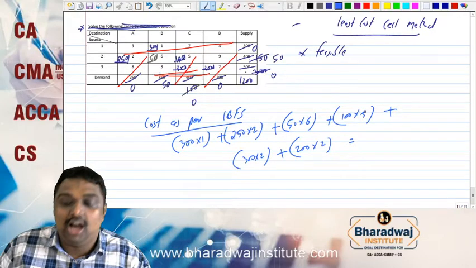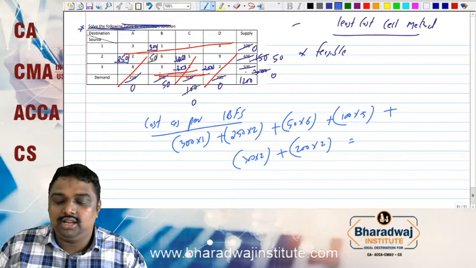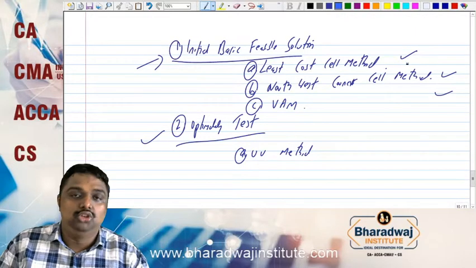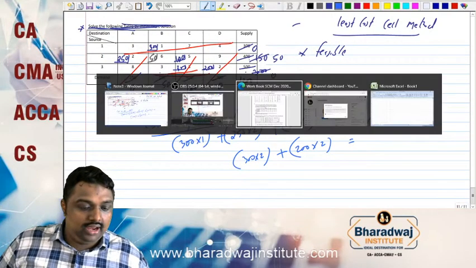We have to identify the total. This total is called our first method, none other than initial basic feasible solution under least cost. So what is the total? We can try it.